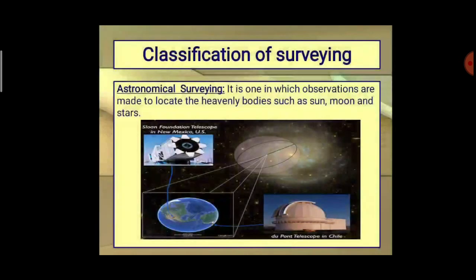The next one, astronomical surveying. It only considers the heavenly bodies such as the sun, moon or stars. We are also capable of measuring the distance between these bodies. This is coming under astronomical surveying.